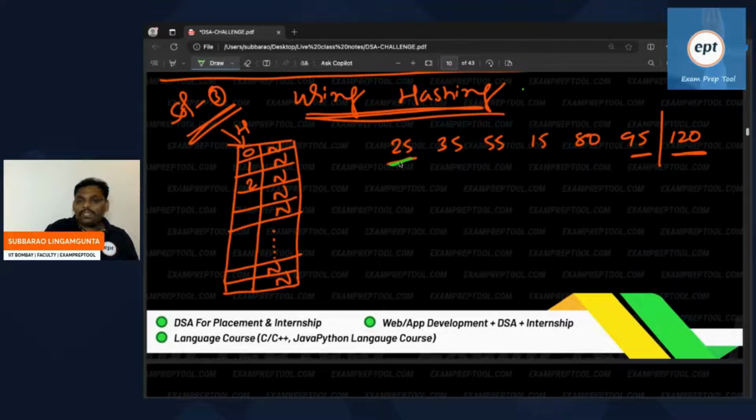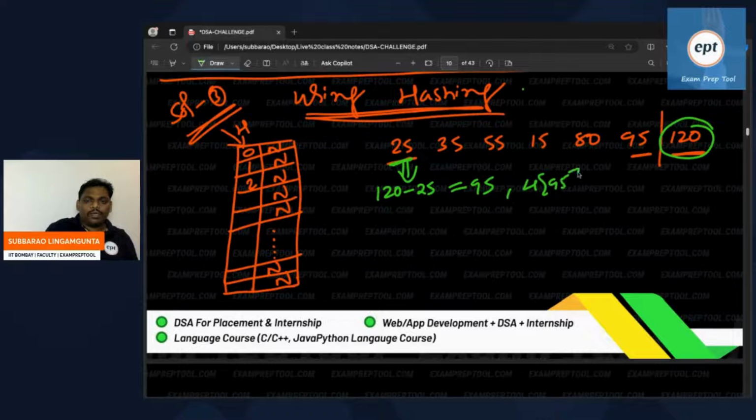25 is coming. Whenever 25 is coming, what you do is, from the total 120, remove 25. It becomes 95. Whenever 25 is coming, do like this: from the total remove 25, you get 95. Now check the hashing of 95.